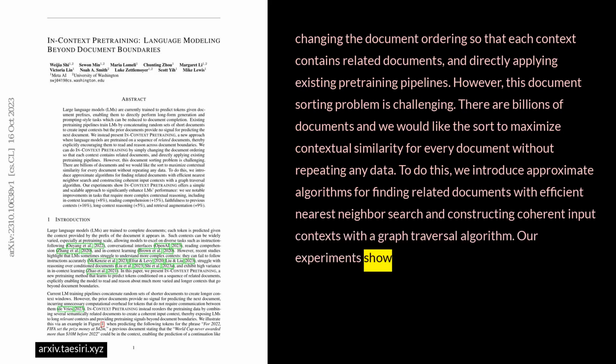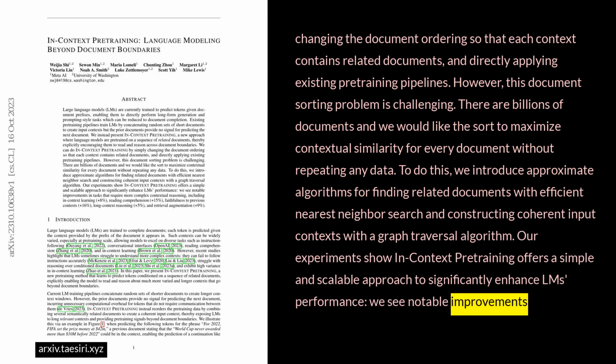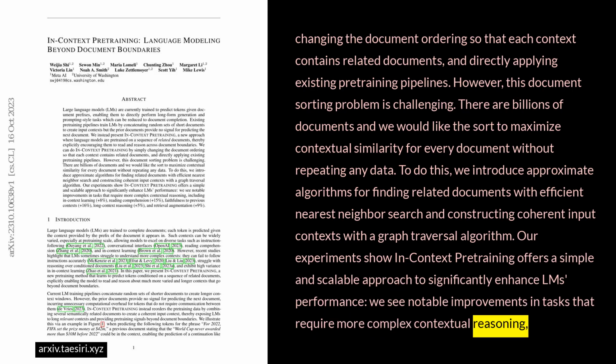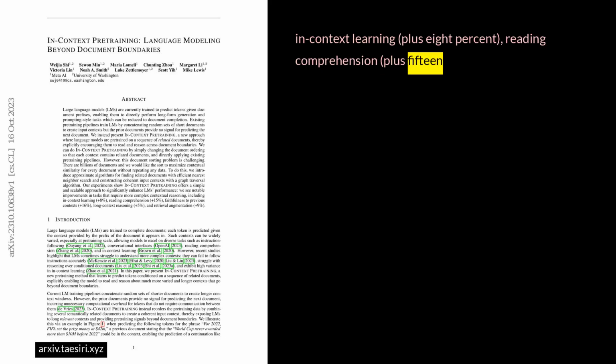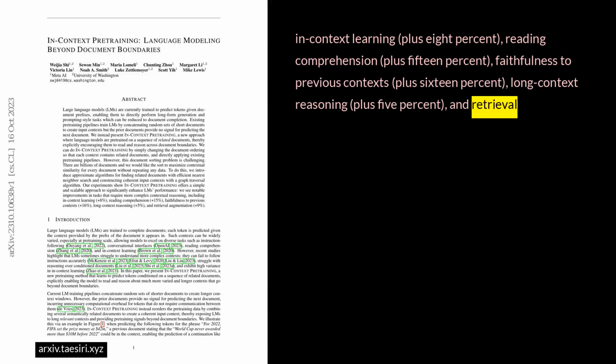Our experiments show in-context pre-training offers a simple and scalable approach to significantly enhance LM's performance. We see notable improvements in tasks that require more complex contextual reasoning, including in-context learning, plus 8%, reading comprehension, plus 15%, faithfulness to previous contexts, plus 16%, long context reasoning, plus 5%, and retrieval augmentation, plus 9%.